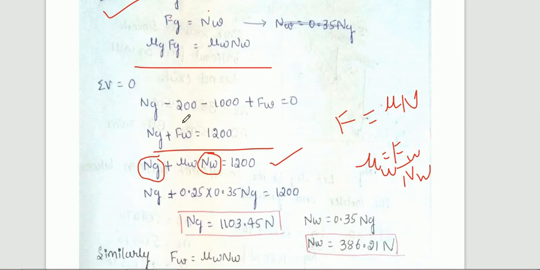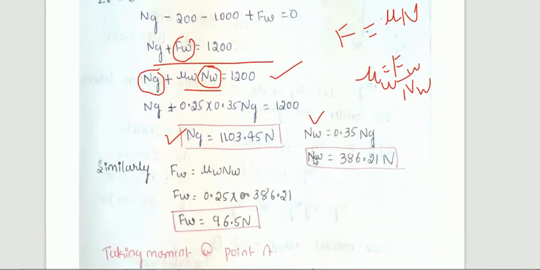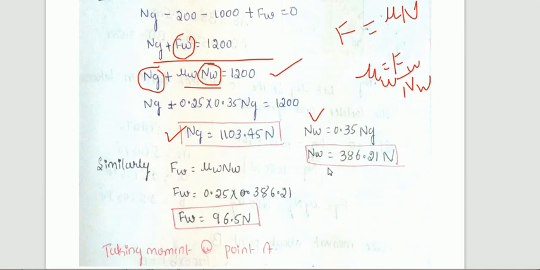Whatever the value you have, mu W into Nw, you need to substitute. The corresponding value, Nw is equal to 0.35 into Ng, substitute that value and you will get the Ng value. Similarly, Nw is equal to 0.35 into Ng, substitute that and you will get the corresponding Nw and Ng values here.